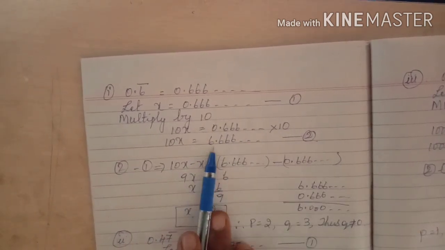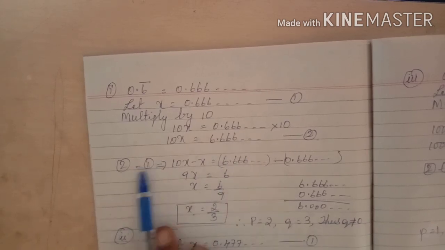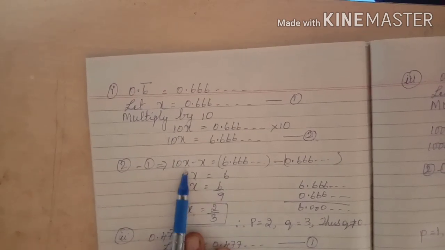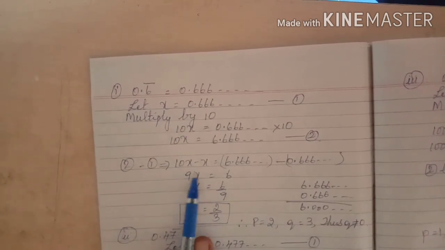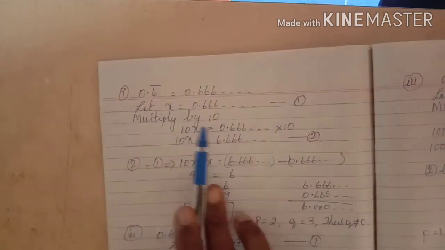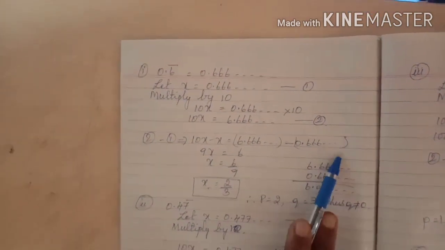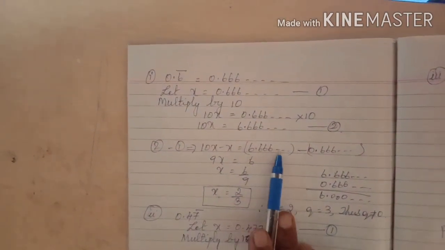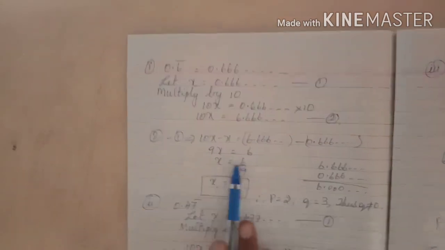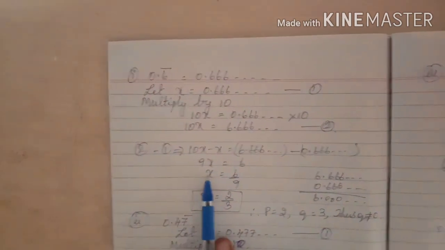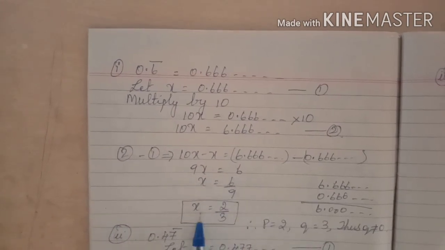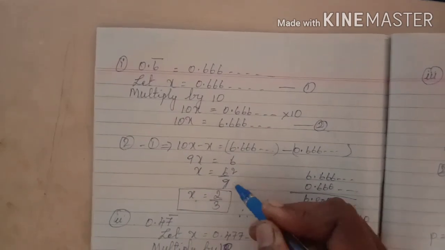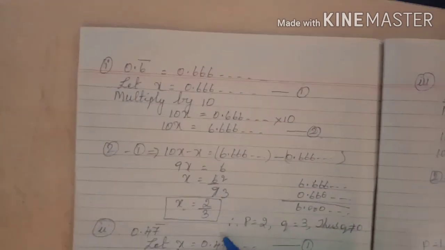0.666... into 10 is nothing but 6.666... Call that equation 2. Now 2 minus 1: 10x minus x is equal to 6.666... minus 0.666... Now 10x minus x is 9x, which is equal to 6.666... minus 0.666..., that is 6. So x is equal to 6 by 9. 3 twos are 6, 3 threes are 9. That is 2 by 3.